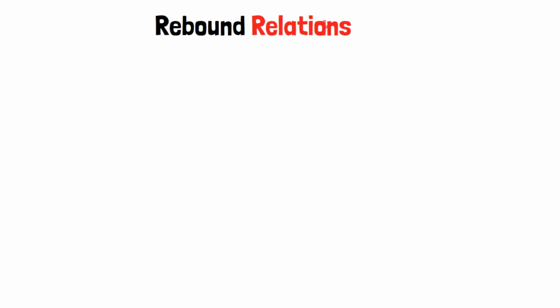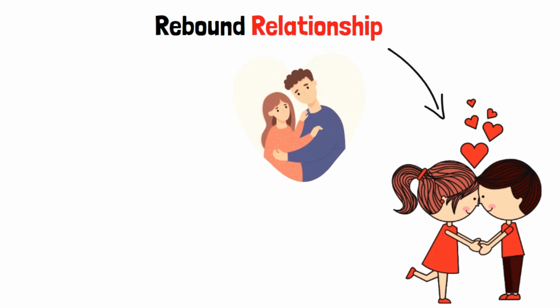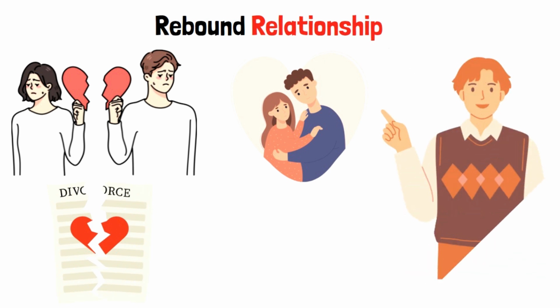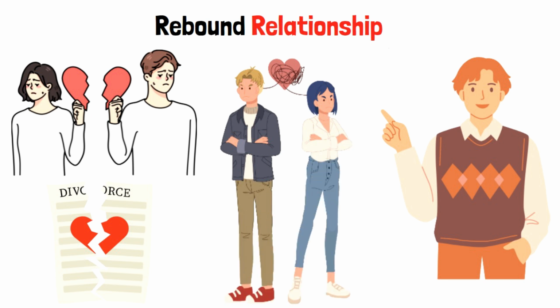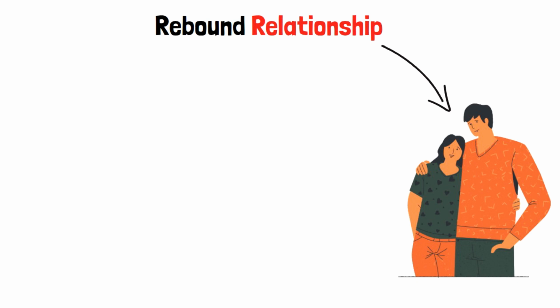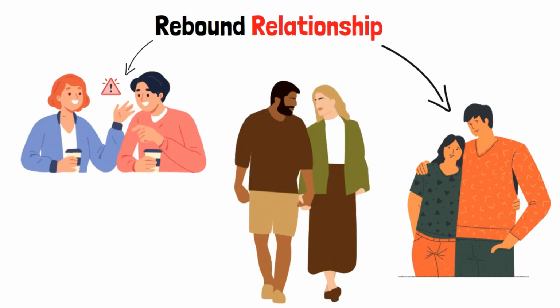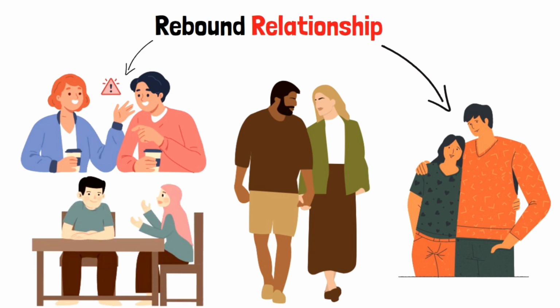Rebound relationship. A rebound relationship is a romantic involvement that occurs shortly after the dissolution of a previous significant relationship, such as a breakup or divorce. It's often seen as a temporary distraction or coping mechanism to deal with the emotional aftermath of a past relationship ending. Rebound relationships can provide comfort, validation, and a sense of moving on, but they also carry risks of emotional baggage, unrealistic expectations, and potentially unhealthy attachment patterns.